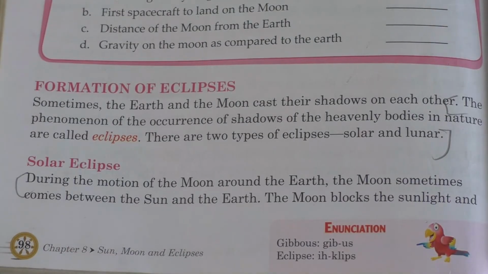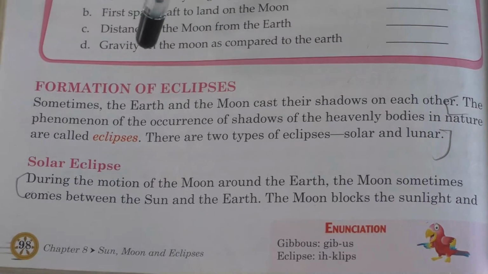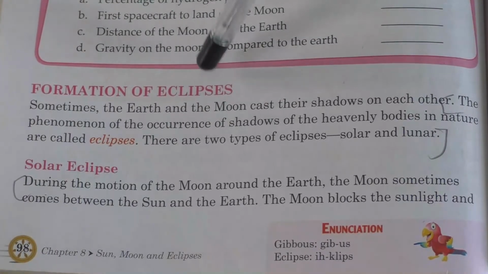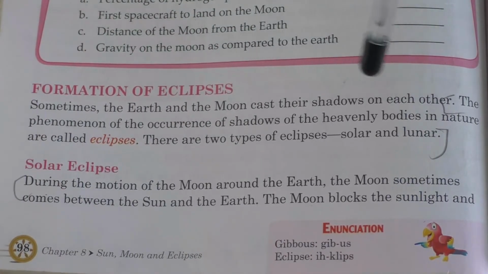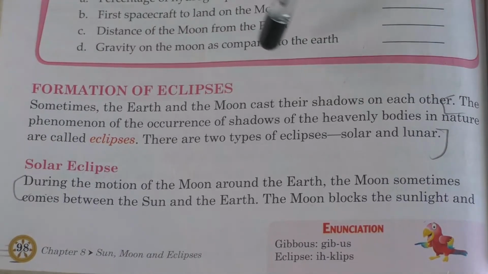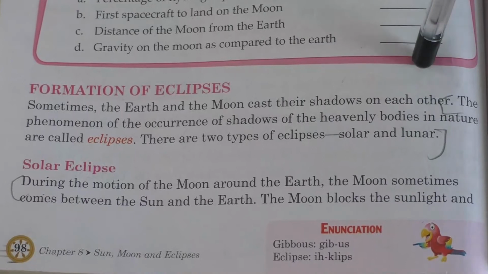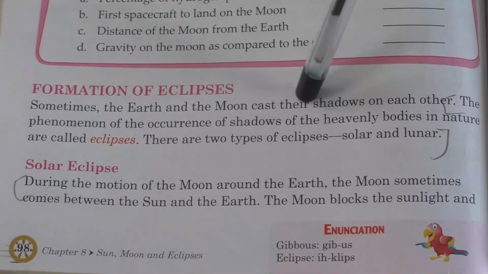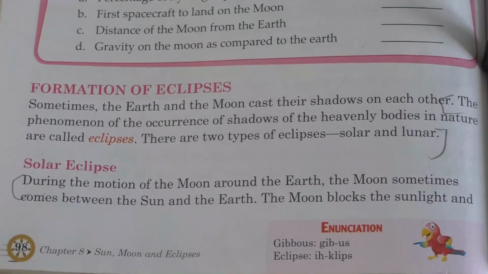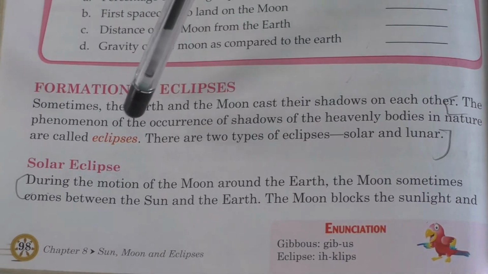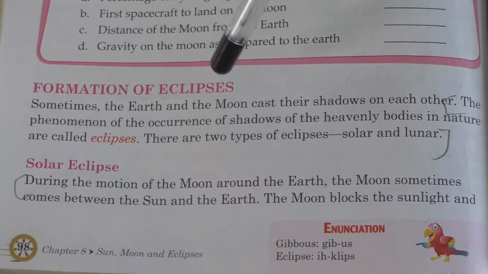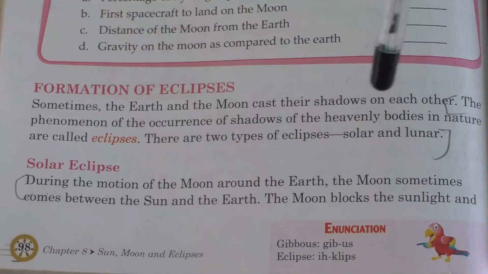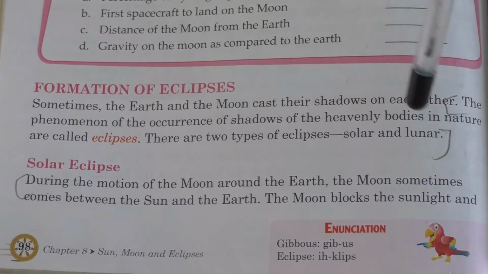Children, now the next topic is about formation of eclipses. Here the earth and the moon cast their shadow on each other. The phenomenon of the occurrence of shadows of the heavenly bodies in nature is called eclipses. Clear? So further it is classified into two types, that is solar and lunar eclipse. So let us learn one by one.